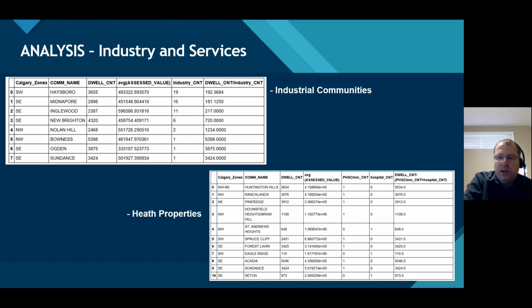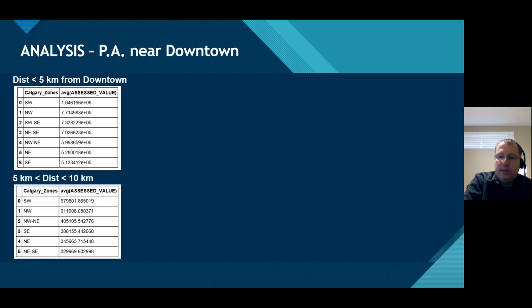In terms of hospitals and PHS clinics, it's not possible to verify clear evidence that communities with them have an influence on the average property assessment, as we can see in this table. In terms of property assessment as a function of the distance from the center of downtown, I have done some analysis, but I put here just these 2 tables.